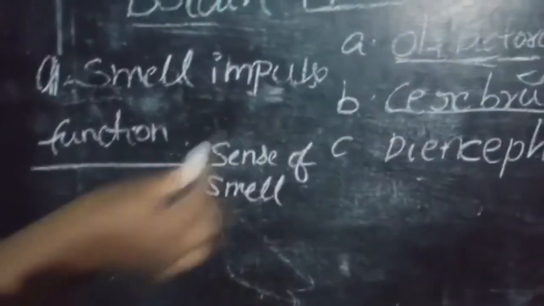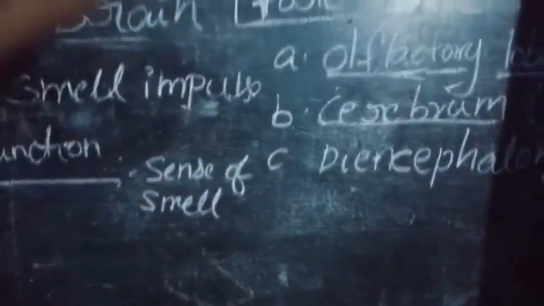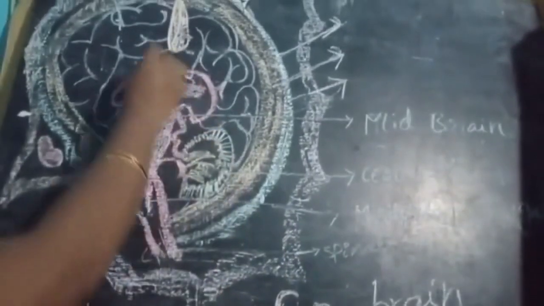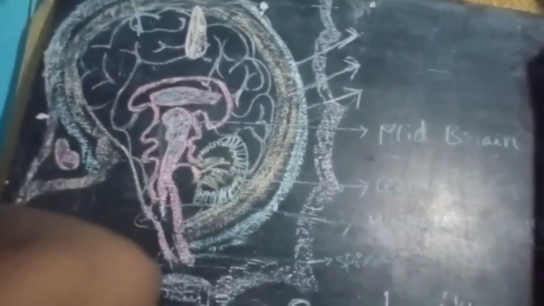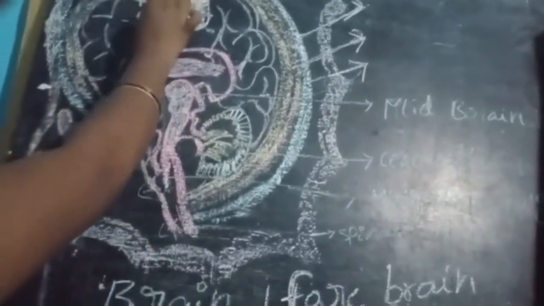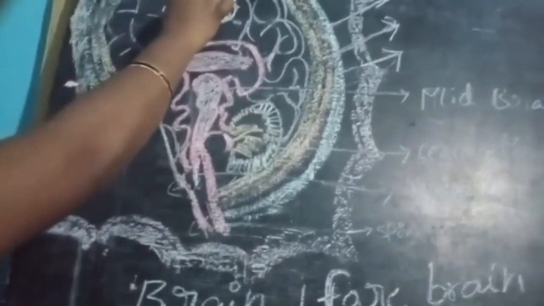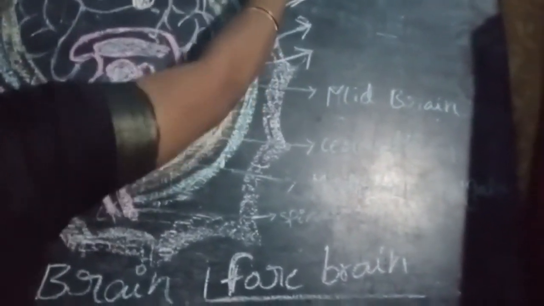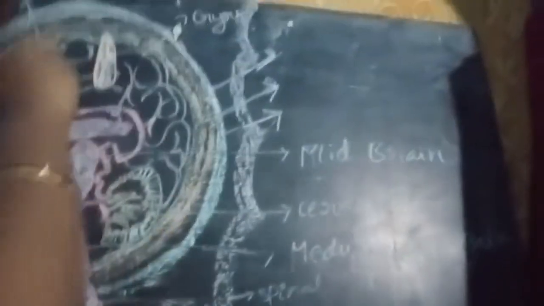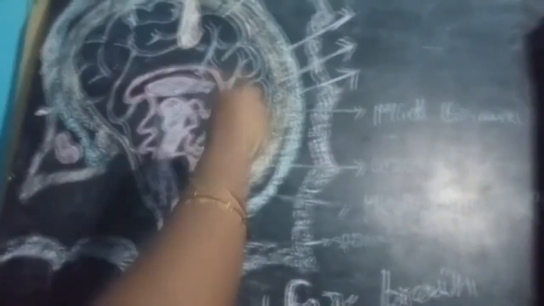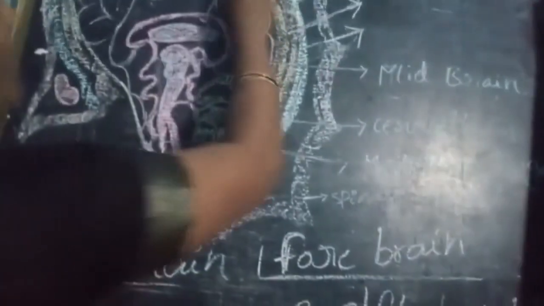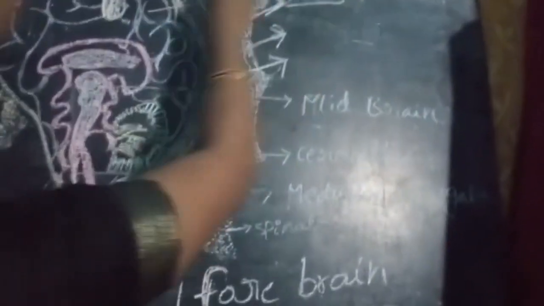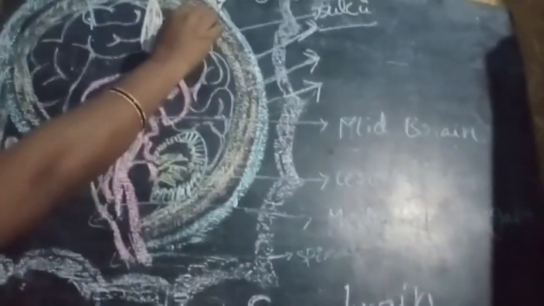Next, second one is cerebrum. Cerebrum is the largest part of the brain. It consists of two lobes called cerebral hemispheres. The surface of the brain has folds, called gyri.